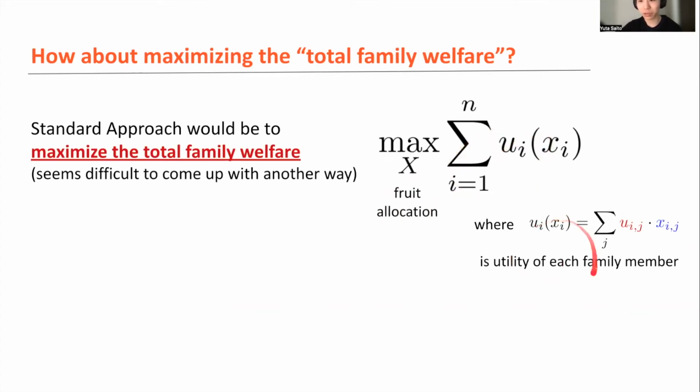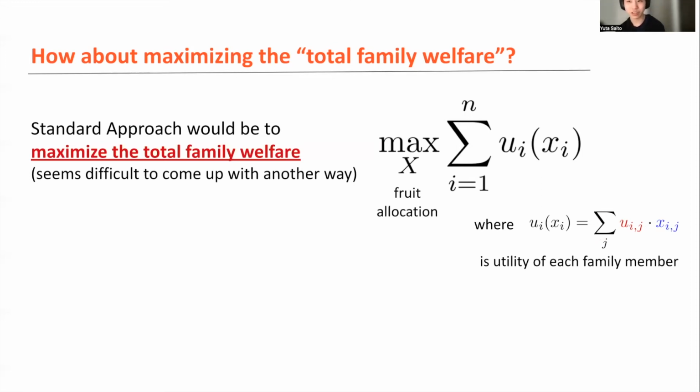The utility of a family member can, for example, be defined by the weighted sum between the heterogeneous preference and the fruit allocation. But anyway, the standard approach is to optimize fruit allocation by maximizing the sum of the utility of each family member. Should be very standard, right? Especially for machine learning people, and it seems not so weird at first glance, I think.